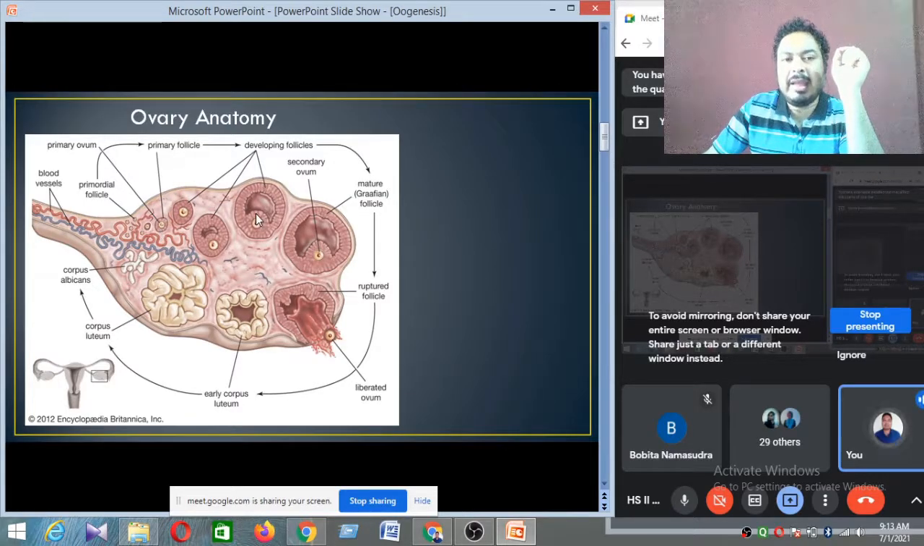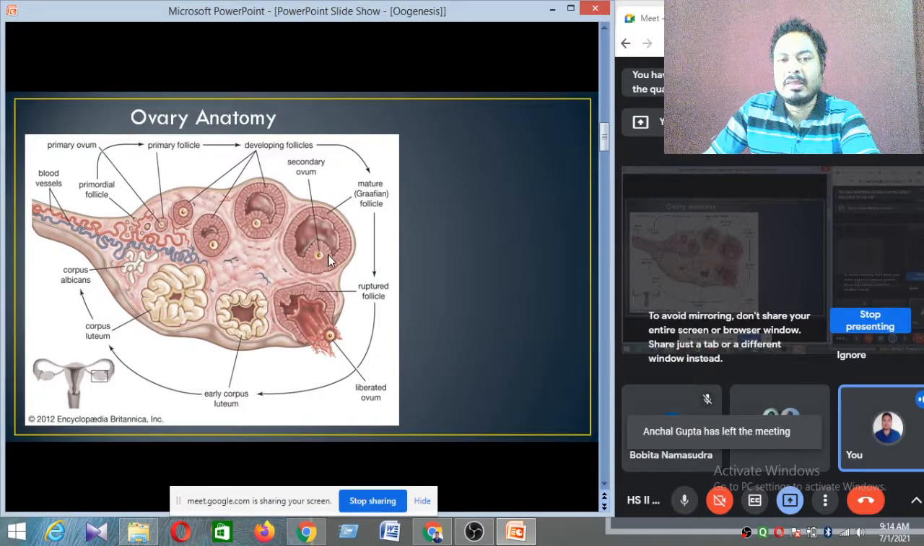Then this cell again develops into a bigger cell, a bigger structure. Now this is called the tertiary follicle, or maybe called a Graafian follicle. You can see the mature Graafian follicle. This is called the Graafian follicle, or the tertiary follicle. Inside the tertiary follicle, this developing cell is now called the secondary oocyte. This is the primary oocyte, this is the secondary oocyte. So inside the Graafian follicle, this is the secondary oocyte.